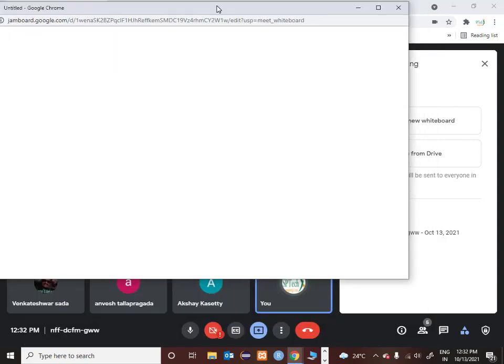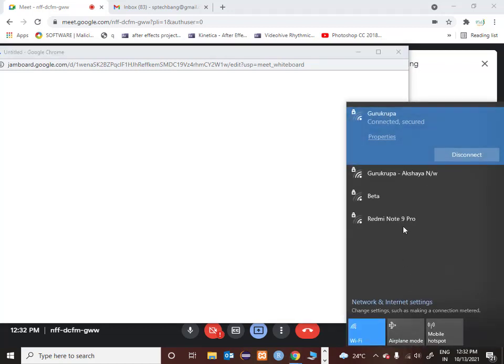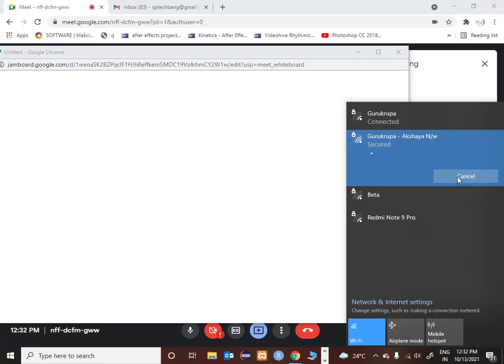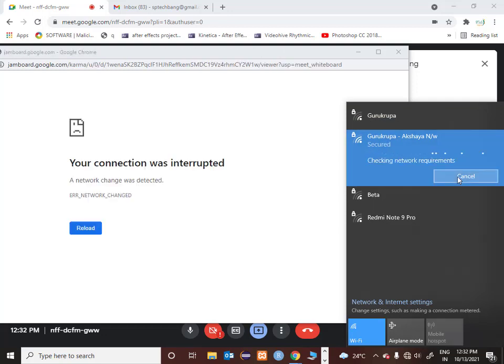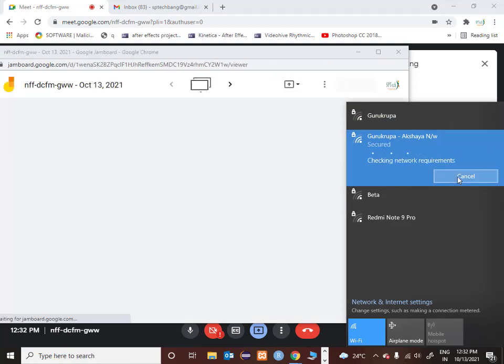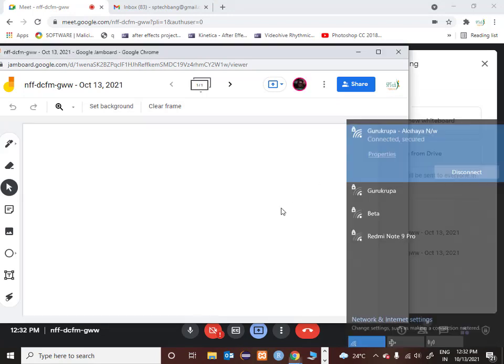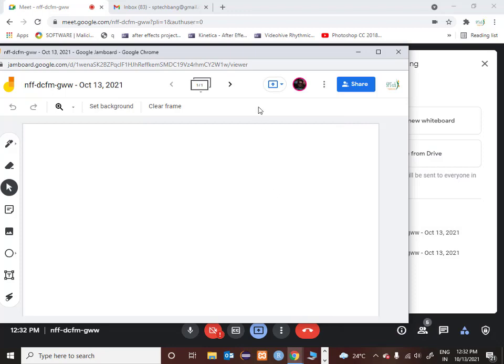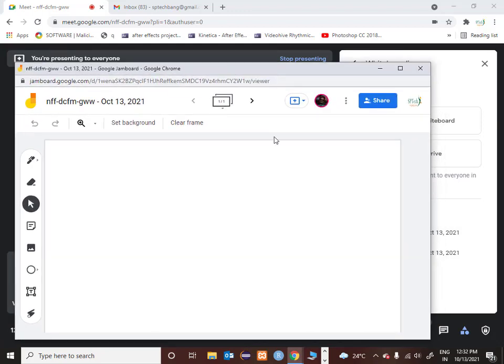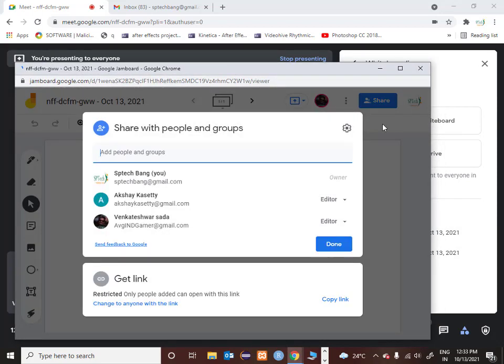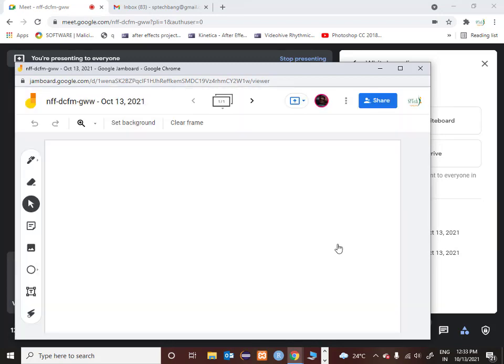There is a small network drop here. Okay, one minute. Okay, I connected on a different network. Akshay and Anvesh, are you able to see my Jamboard? Yes.